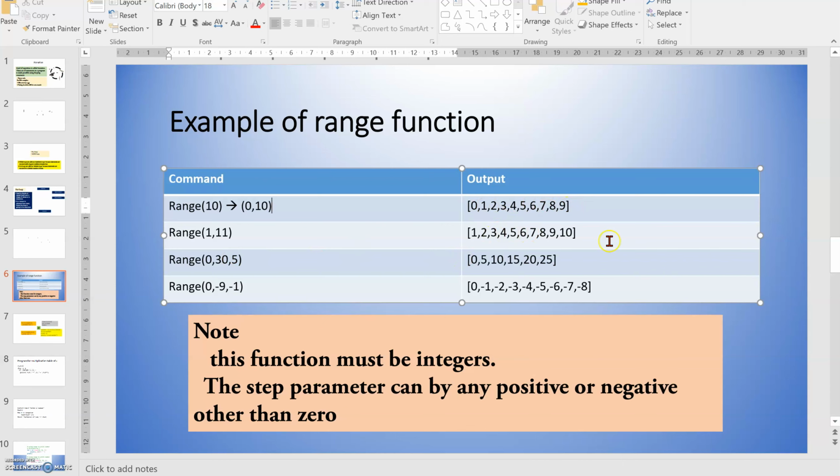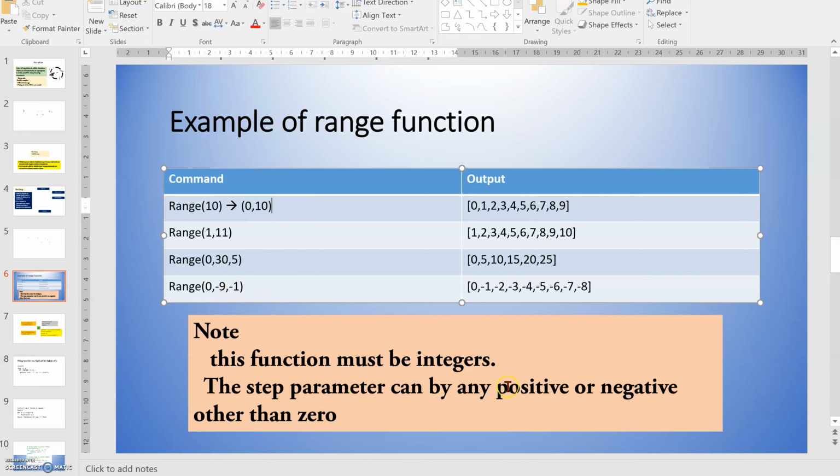1 to 11 means 1 to 10. 0 to 30 then 5, that means 5 is the step value, that means plus 5. From 0 we will start till 25. Then 0 to minus 9, minus 1 will be printed. That means we have to decrease the value, because my step is minus 1.